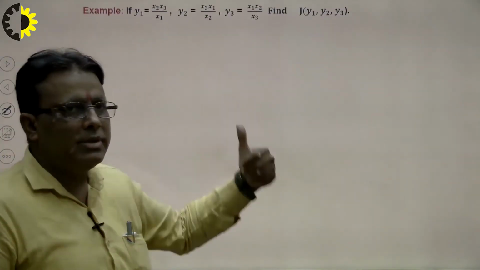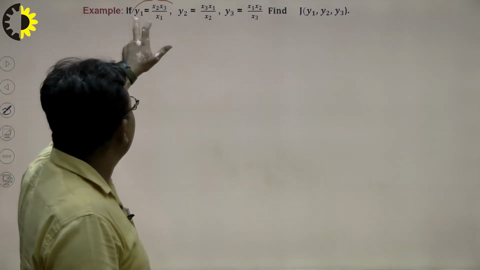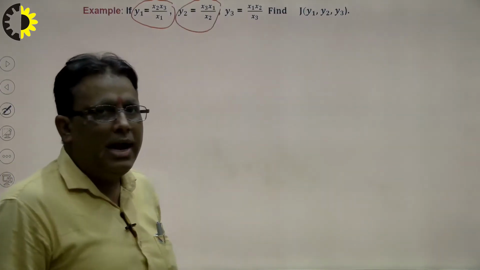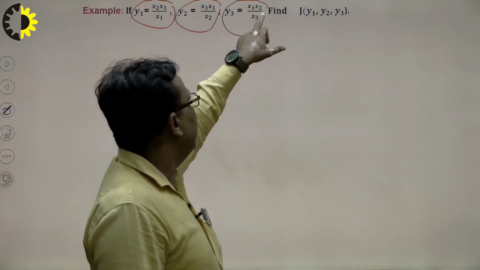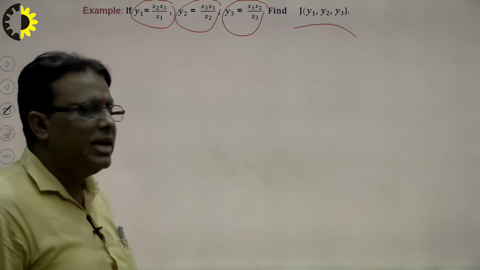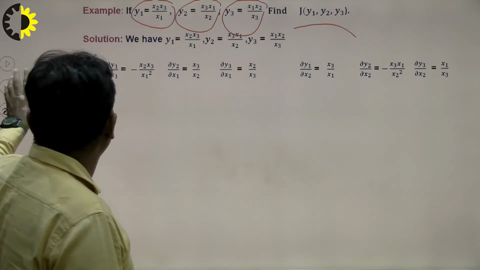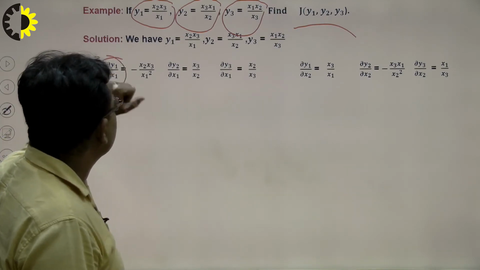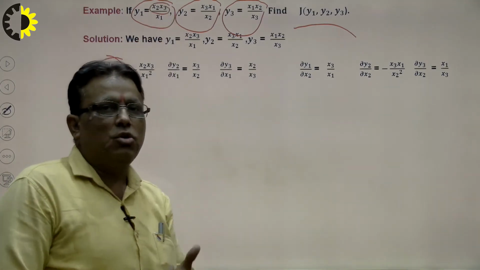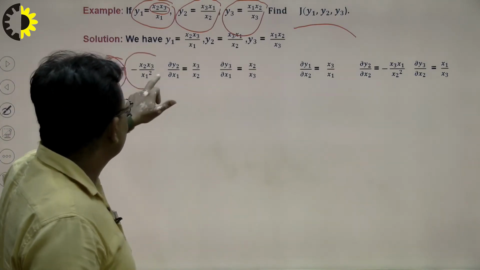This is another very important problem to solve: the Jacobian of y1 is equal to x2 x3 upon x1, y2 is equal to x3 x1 upon x2, and y3 is equal to x1 x2 upon x3. How to calculate the Jacobian of y1, y2 and y3 with respect to x1, x2, x3? So student, keeping in mind, first of all I write the formula. Differentiate y1 with respect to x1: y1 is this, so x2 x3 is the constant, and what is the differentiation of 1 upon x1? The result will be minus 1 upon x1 square.